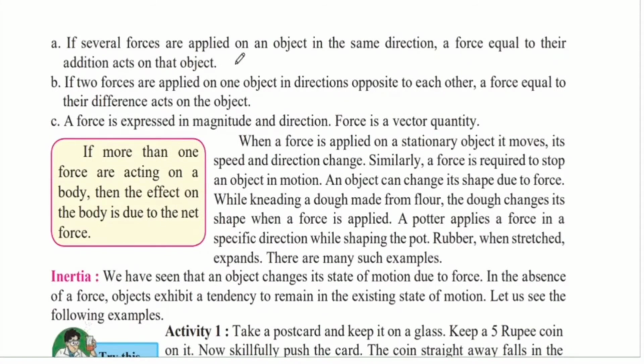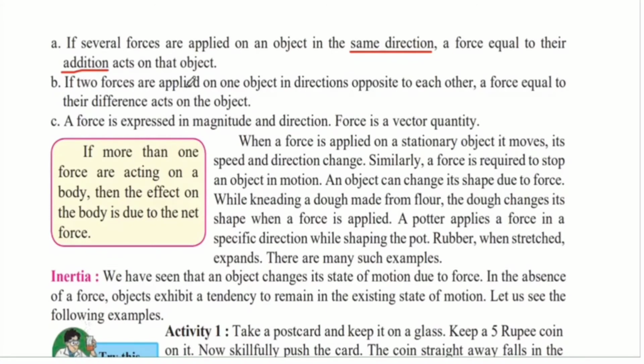If several forces are applied on an object in the same direction, a force equal to their addition acts on that object. This we have applied from the previous example in which the two persons were pushing a heavy container. Because both the people were pushing the object in the same direction, the net force, that is the total force acting on the object, was the addition of the individual forces. So the force applied by one person plus the force applied by the other person would be equal to the net force acting on that object.